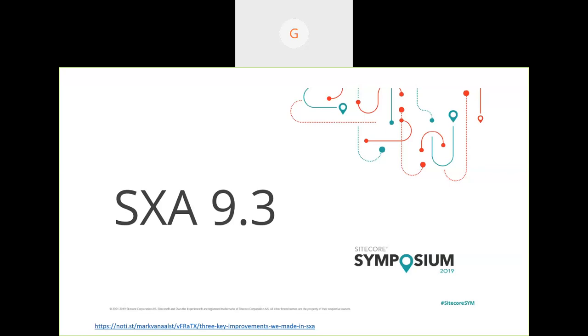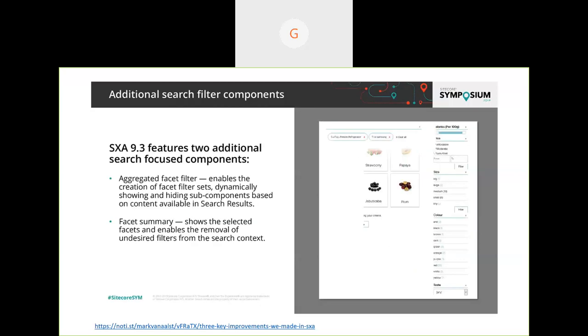It's not 1.10, it is 9.3. So from now onwards, whenever we see a Sitecore version, the upcoming version will have the same version for SXA as well, which is much easier for us. Also, just two search components were released with 9.3: aggregated facet filter and facet summary.